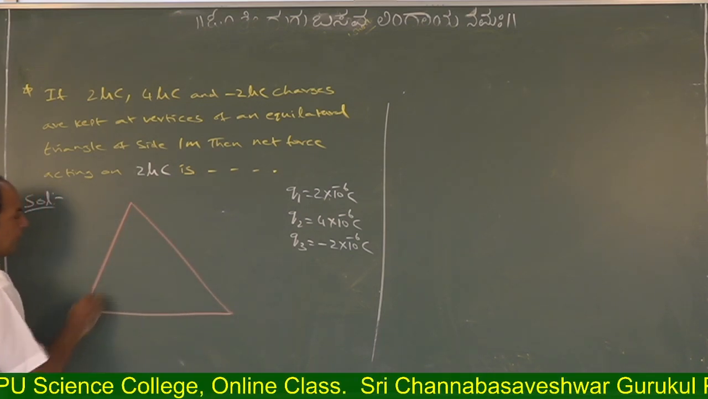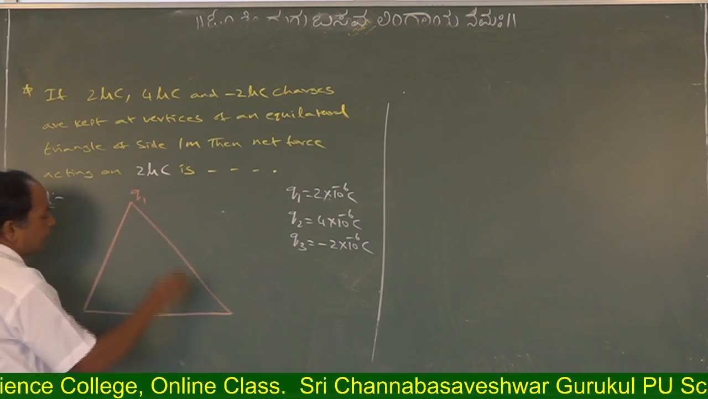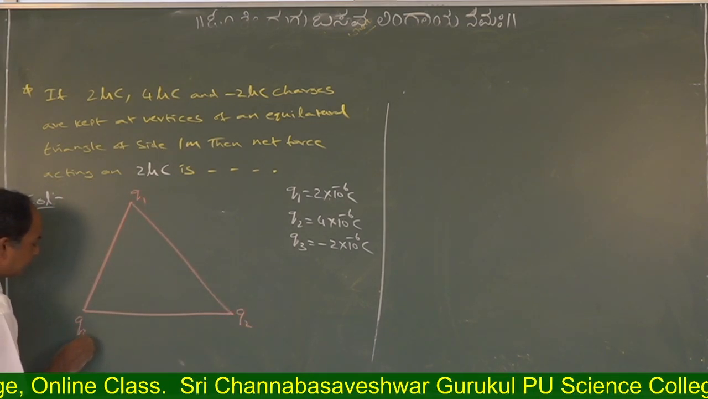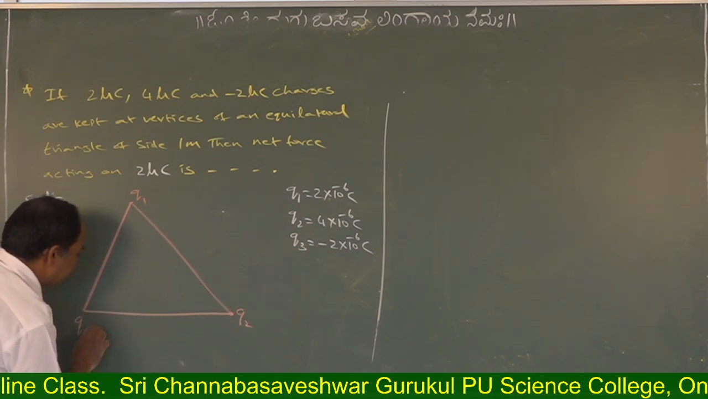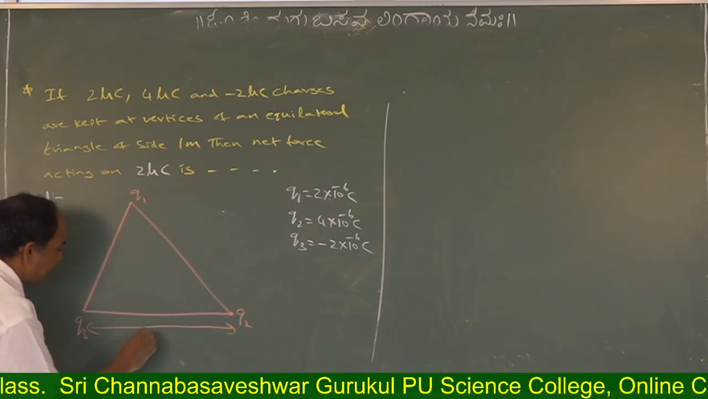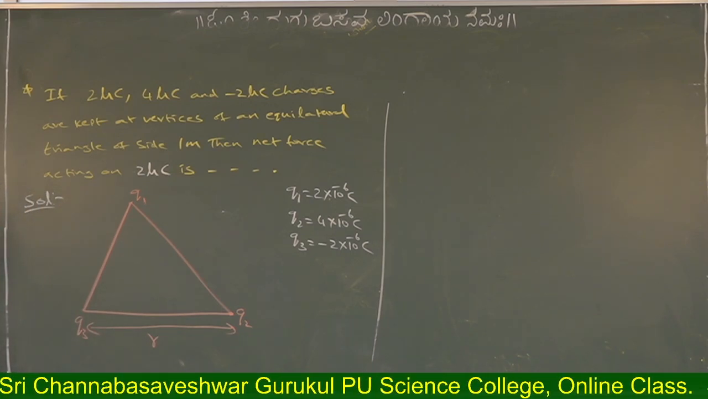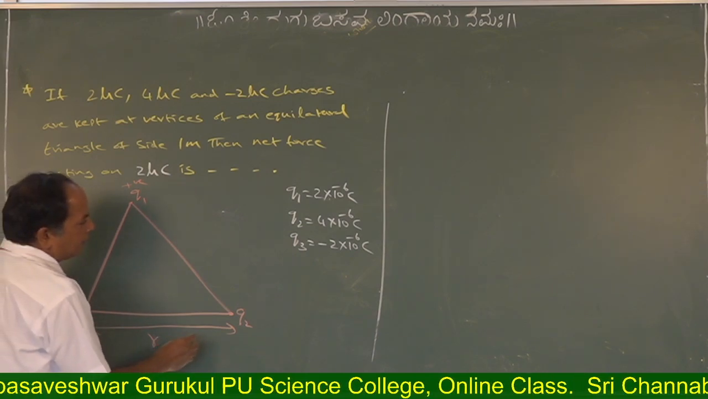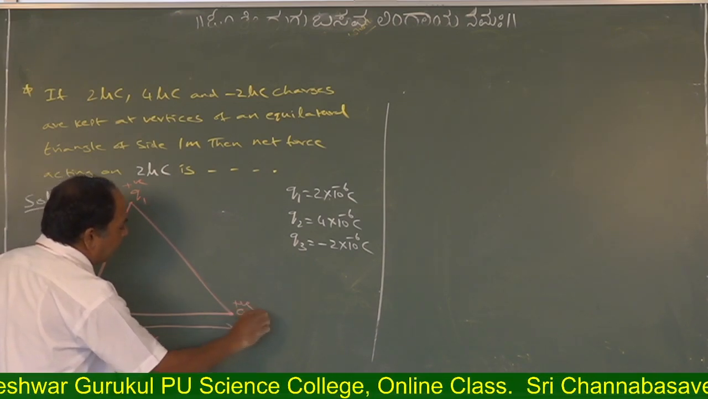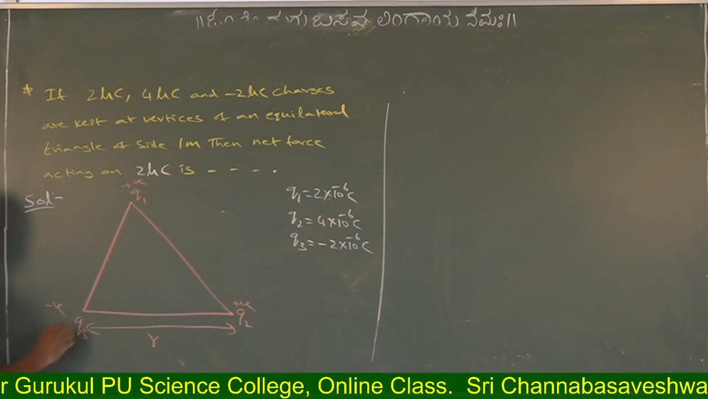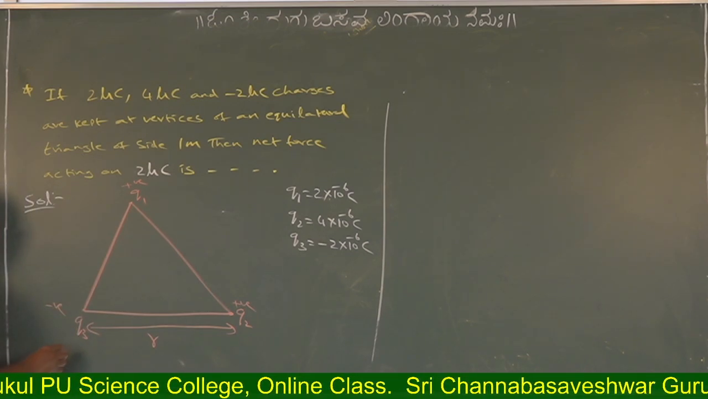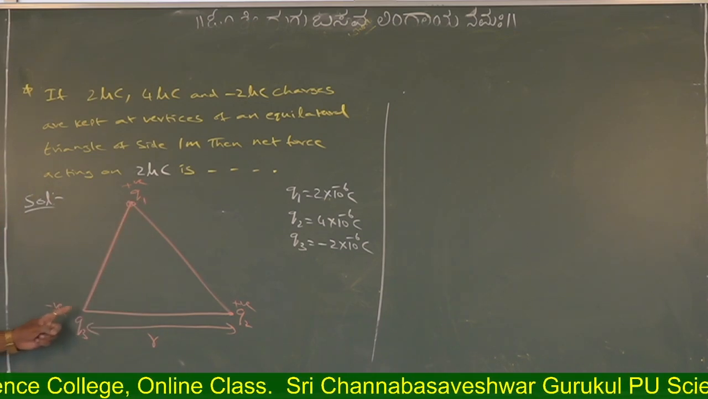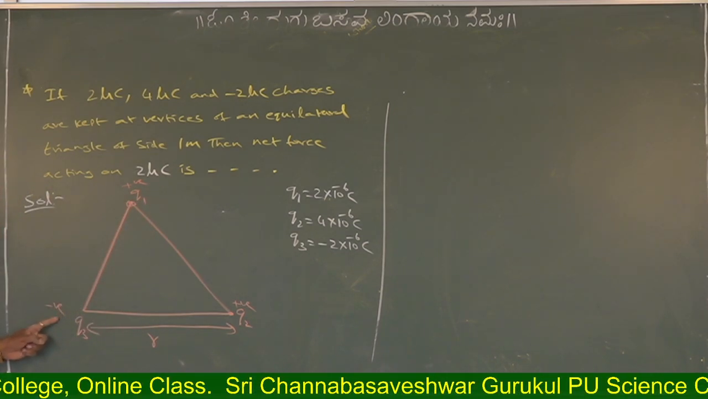This is an equilateral triangle. This is charge Q1, this is charge Q2, and this is charge Q3. And the separation between them is R. Now, Q1 is positive, and Q2 is positive, and Q3 is negative. Here we want to find out the force acting on which charge? Q1.